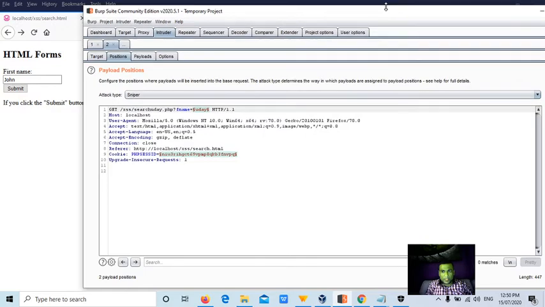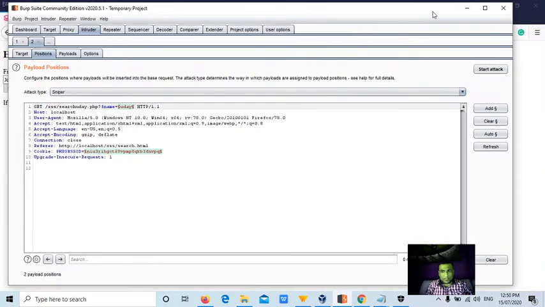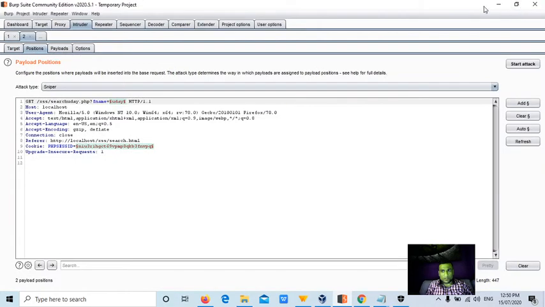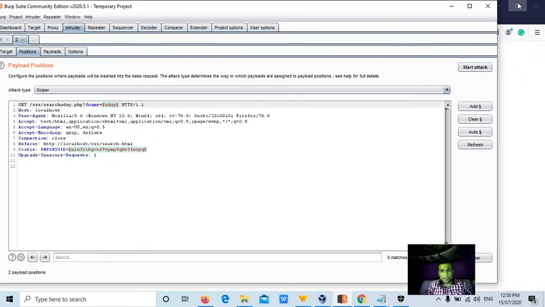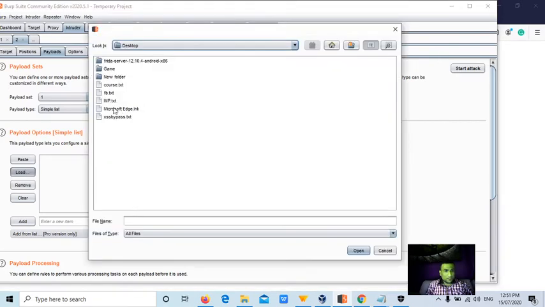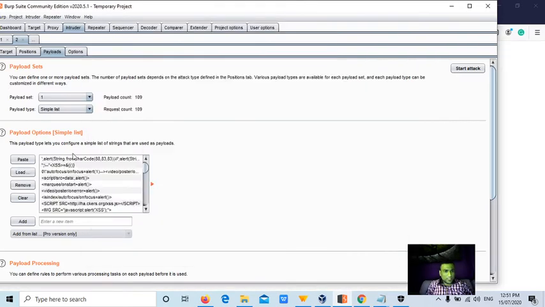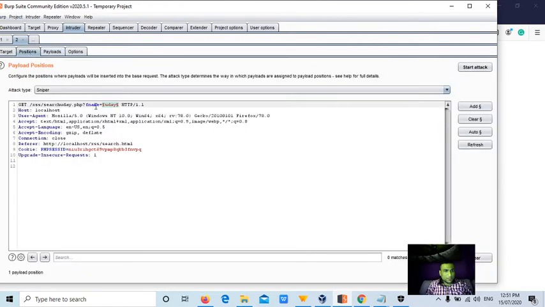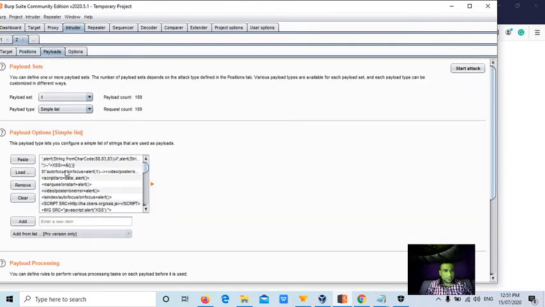Now in this intruder, if you could see, drag this. If something went to the corner, you need to drag this a little here, guys. Now click clear all and select our input field value, not the parameter value, the input field value. Now click on add, go to payloads, and select our list. It should be simple payload here. That means whatever list we are sending, each time, one by one, it replaces this Uday with the payload for each request.